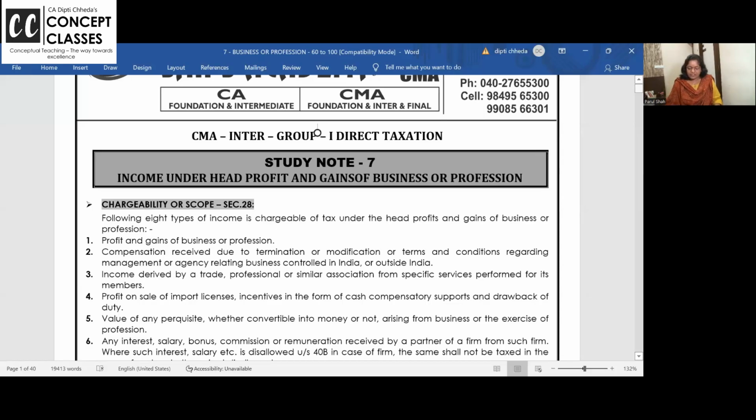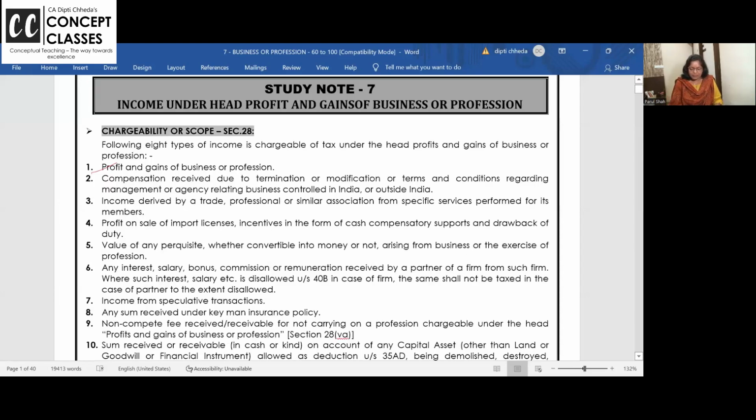See, the chargeability section says all this is taxable under business and profession. If you receive compensation, a license, and so on. Sometimes you go to a doctor, he does your treatment, and he's not accepting cash. So instead of paying him fees in cash, you give him a mobile phone from your store worth 32,000. Is that a perquisite or benefit received by the doctor in kind? Yes. So fees received in cash or kind is income and very well taxable here.